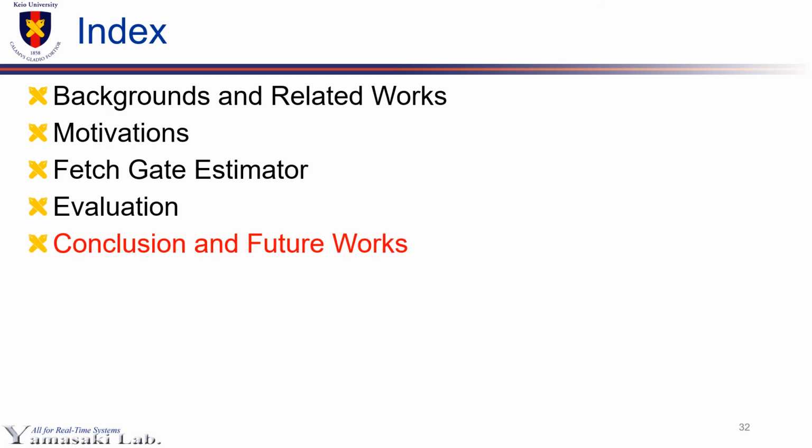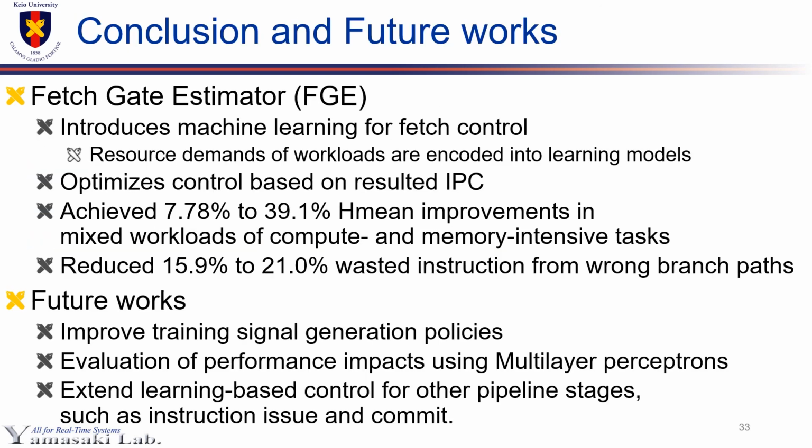Lastly, we conclude this proposal and discuss future works. In this presentation, we propose fetch gate estimator that introduces machine learning for fetch control to reflect resource demands from workloads. It also optimizes fetch control based on resulted IPC. As a result, the FGE achieved 7.78% to 39.1% Hmean improvement in mixed workloads of compute and memory-intensive tasks, while reducing wasted instruction from long branch paths by 15.9% to 21% on average.